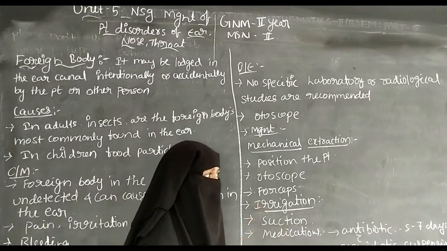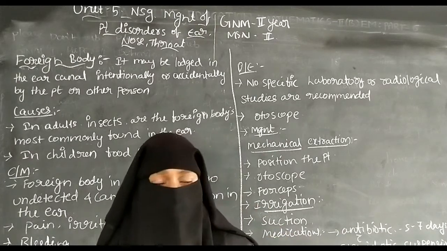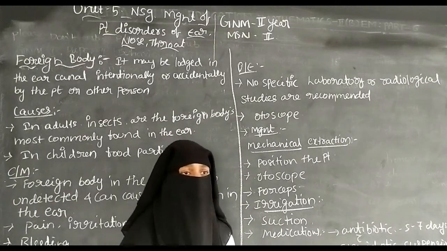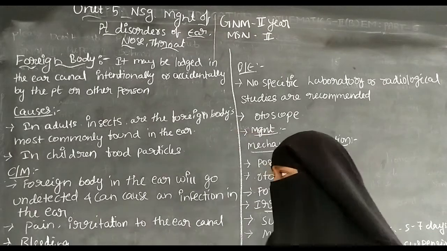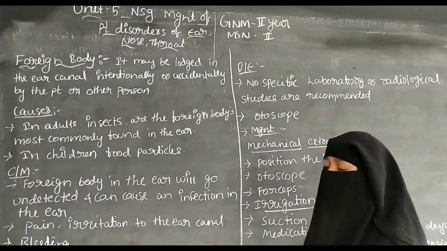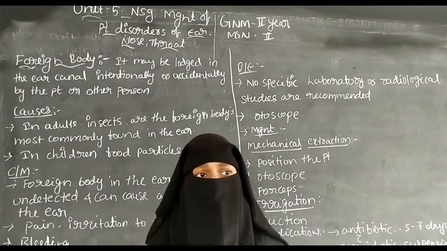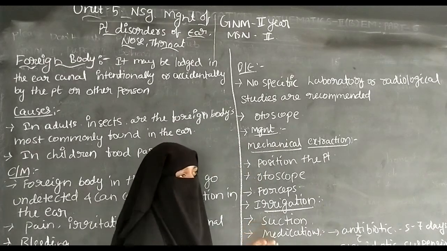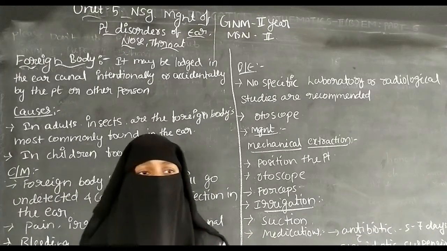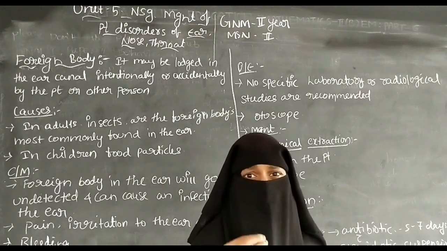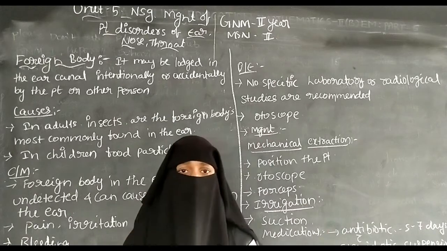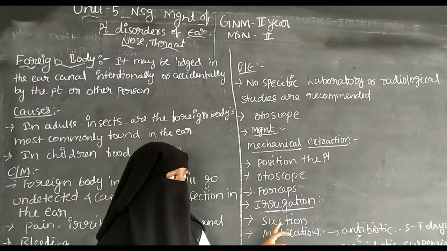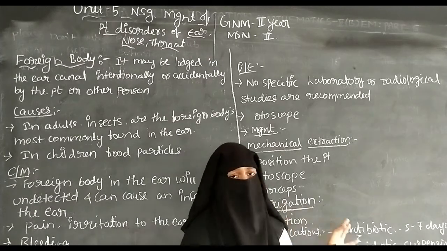So that means irrigation can be used to remove insects from the foreign body, and warm water can be used to remove the foreign materials from the ear canal. So the next one is suctioning. Suctioning means a catheter can be inserted into the ear canal, and along with the forceps we can remove the foreign materials from the ear canal.